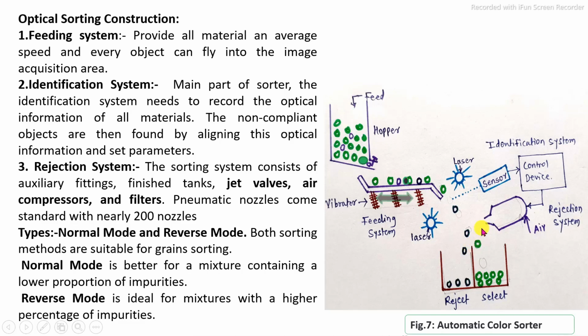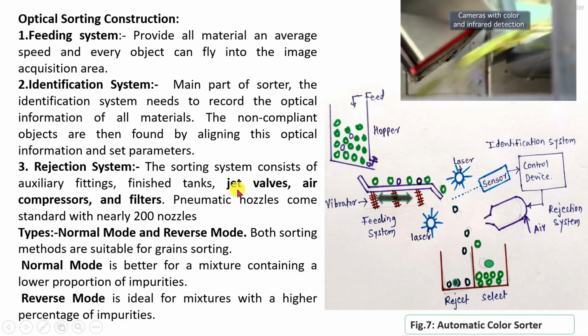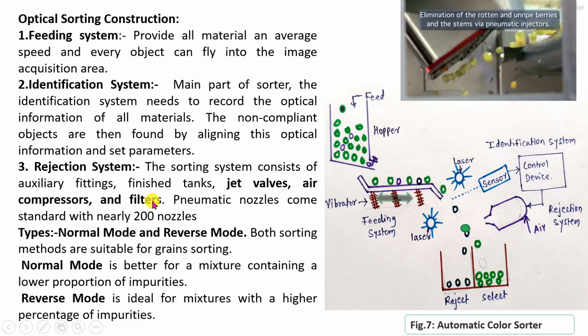The rejection system mostly involves the jet valve, that is, the compressed air nozzle system that is operated with the pneumatic nozzle system. There are also a number of designs on the basis of normal mode and reverse mode. In the normal mode, whatever feed material is fed is directly separated on the basis of color, and finally we get the selected and rejected material.